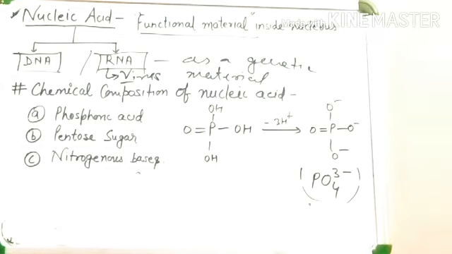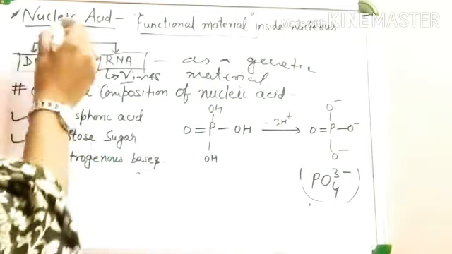Nucleic acid is basically composed of three components: phosphoric acid, pentose sugar and nitrogenous bases. Let's discuss them one by one. First of all, phosphoric acid.